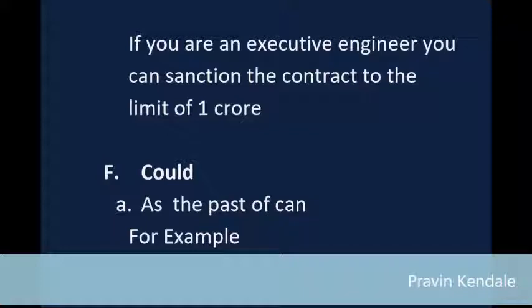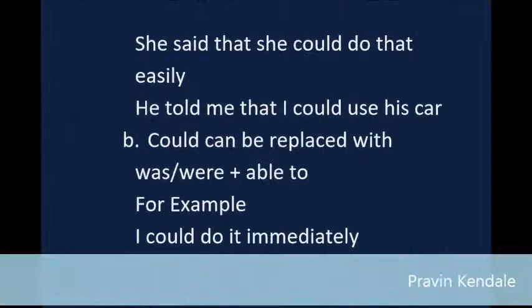F, could. A, is the past of can. For example, she said that she could do that easily. He told me that I could use his car. B, could can be replaced with was/were able to. For example, I could do it immediately. I was able to do it immediately.